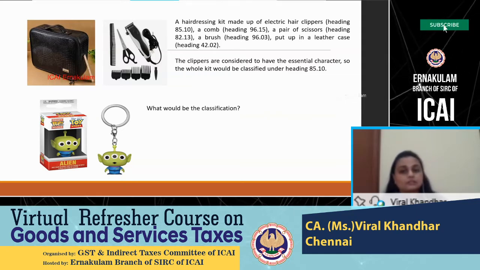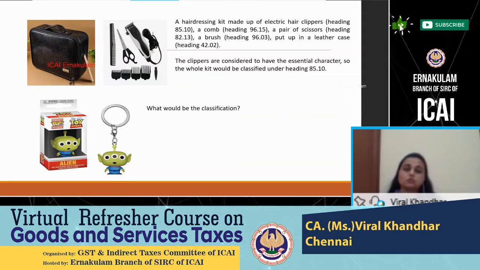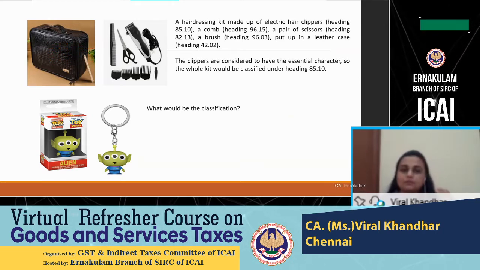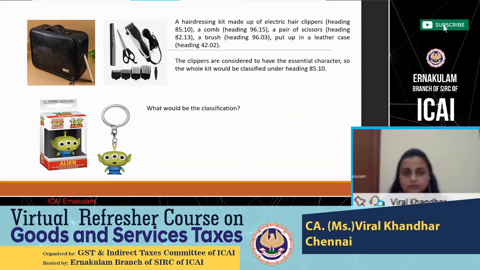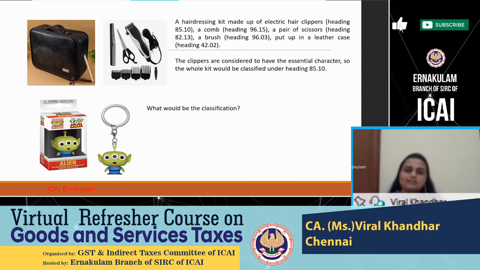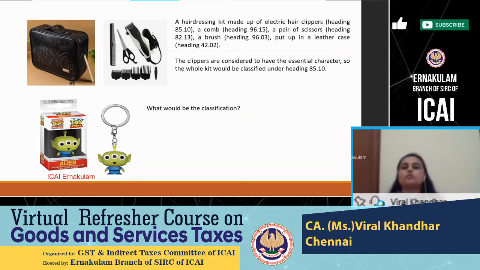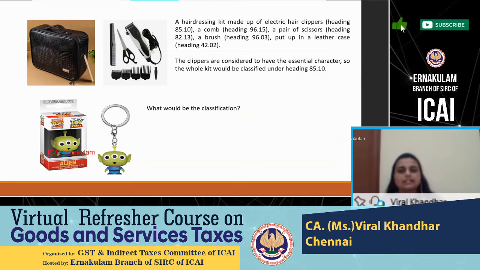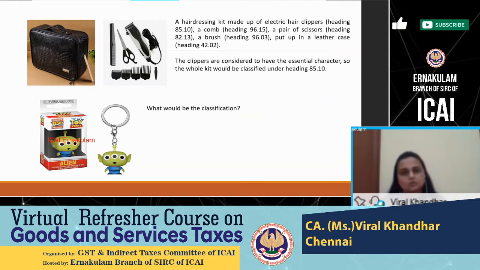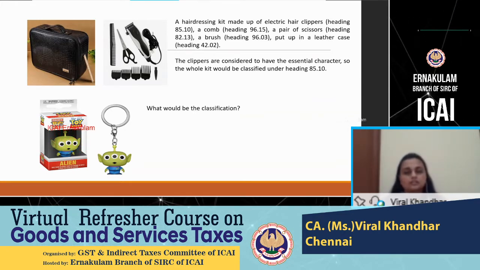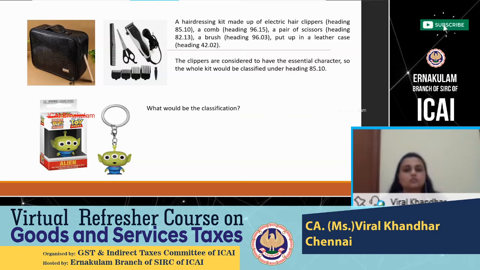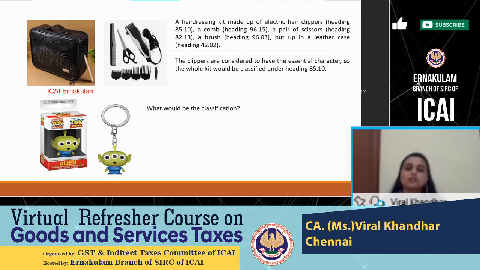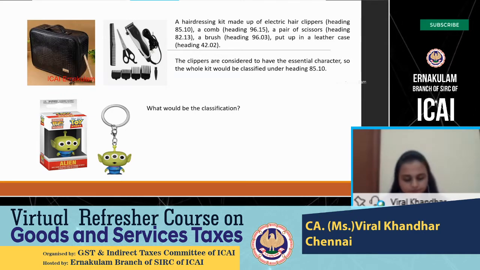So when you adopt the principles of rule 3b, it tells you that the essential character is given by the liquid pesticide available in that mosquito repellent, and the electrothermic apparatus is just a medium for you to use that effectively by plugging it into that socket. So the essential character is given by the pesticide only, and thus those kind of products, the mosquito repellent refills with the electrothermic apparatus, have to be classified based on the essential character given by the pesticide available in that.